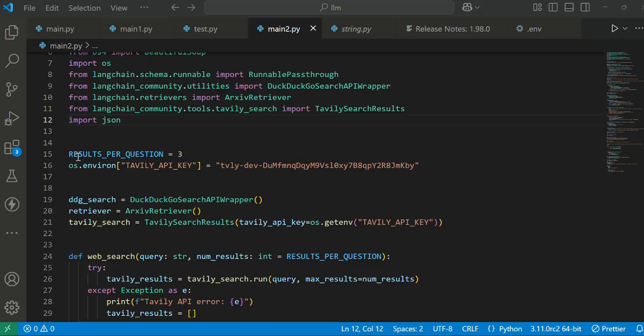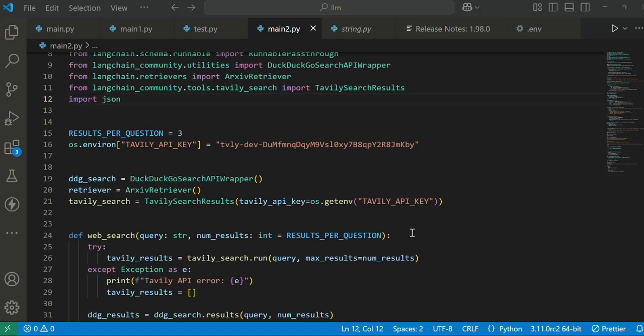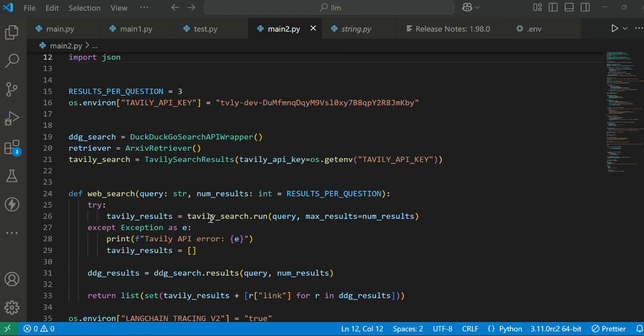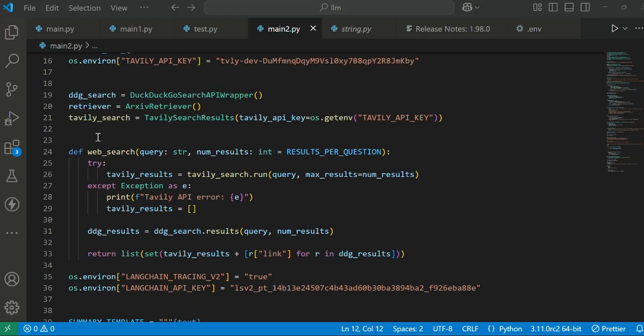And we are setting the results per question, which is 3, and we are defining our API key, and we are creating instances of the DuckDuckGo API, ArxivRetriever, and Tavily. We are creating function definitions.